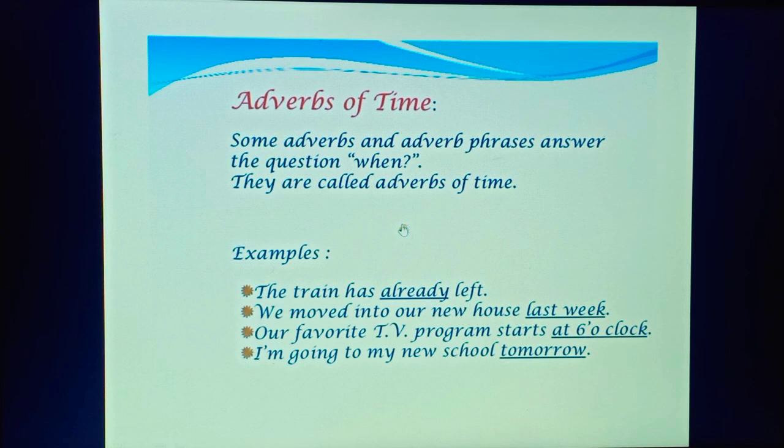Now let's move on to the examples. The first example is: the train has already left. So here already is what? Adverb of time, right? Next: we moved into our new house last week. So here last week is an adverb of time, because some adverbs and adverb phrases answer the question when. They are called adverbs of time, or it expresses the time. Here in this example, last week is an adverb of time, right?